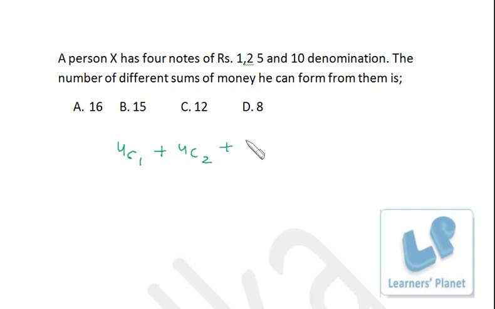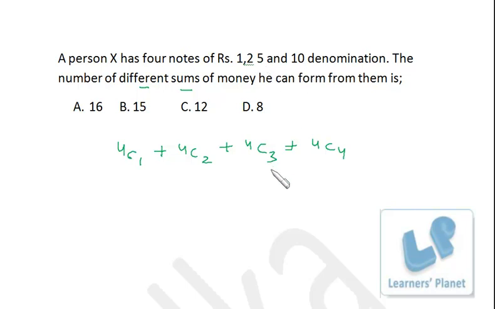Similarly, if he takes 3 notes, suppose 1 2 5, 1 2 10, 2 5 10, 1 5 10, something like that, right? And the fourth sum if he takes all the 4 notes. So in all he'll be getting these many combinations, and all the combinations will provide different sums, because 1 and 2 is different from 2 and 5, and this is different from 5 and 10, right?